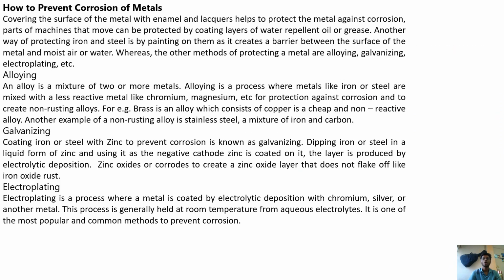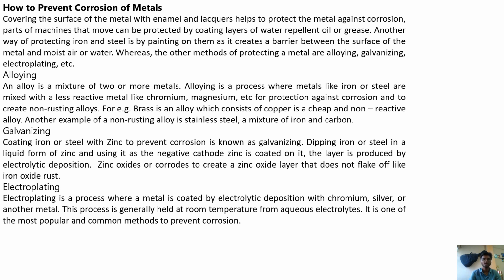Now let us discuss how to prevent corrosion of metal. Covering the surface of the metal with enamel or lacquer helps to protect the metal against corrosion. Parts of our machines that move can be protected by coating layers of a water-repellent oil or grease. Another way of protecting iron and steel is by painting them, as it creates a barrier between the surface of the metal and the moist air or water. Other methods of protecting a metal are alloying, galvanizing, electroplating, etc.